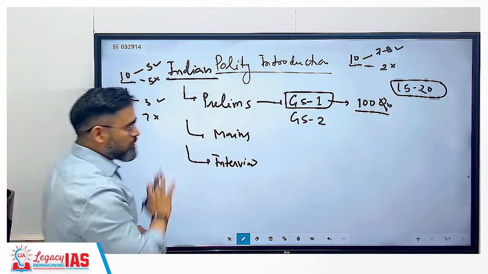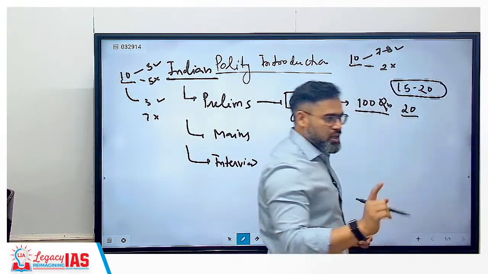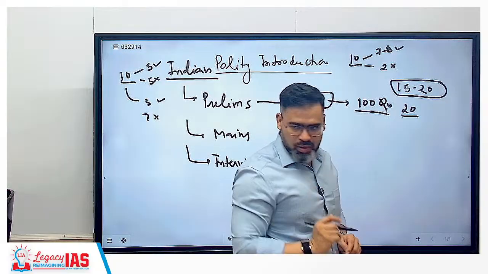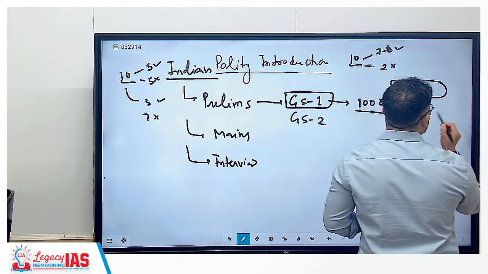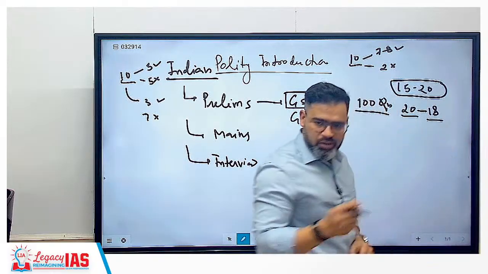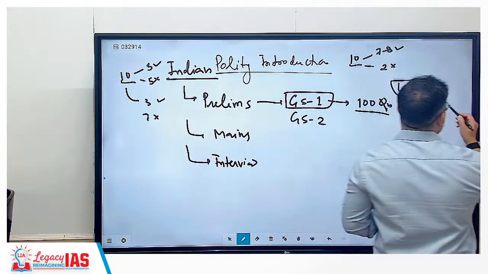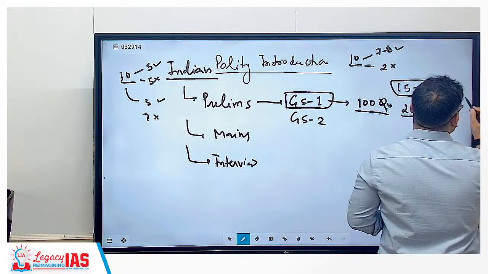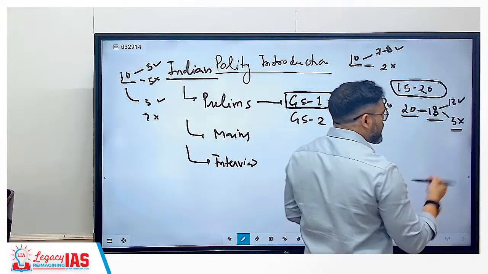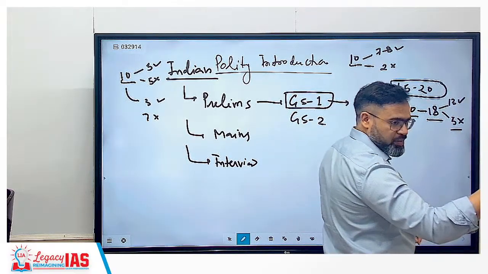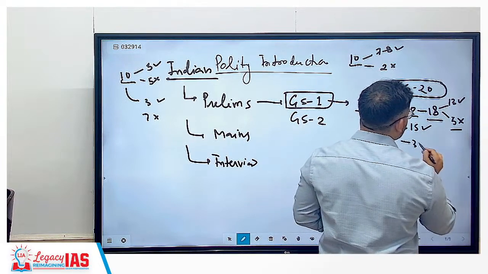See, for example, there are 20 questions in polity in GS paper 1, and you solve not all 20 but like 18 questions, and 2 you have not touched. Chances are that around 13 questions will be correct and hardly 5 will be incorrect. Or if you are an above average student, then chances are that out of 18 around 15 will be correct and 3 will be incorrect.